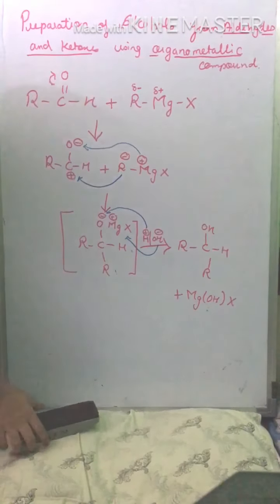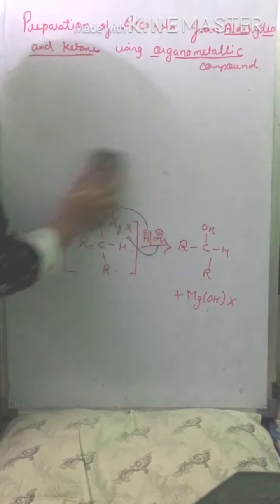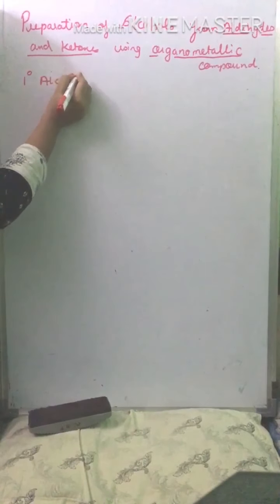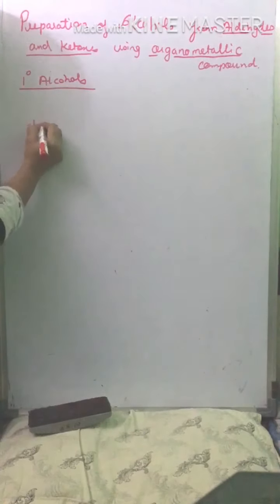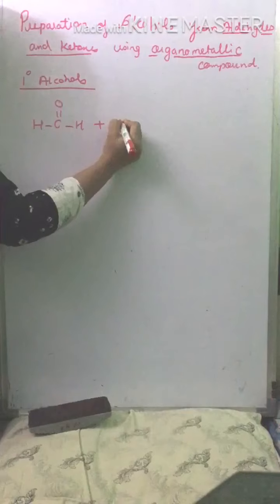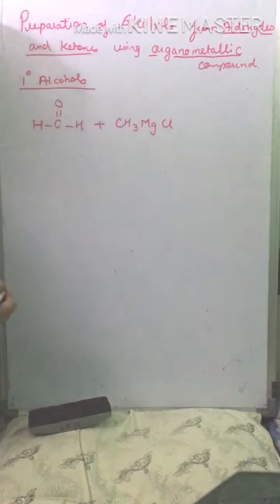Let us start with the preparation of alcohols. First thing, we'll be preparing a primary alcohol. So as I've said earlier, for the preparation of primary alcohols, we always use formaldehyde. We have prepared one Grignard reagent, so we are using that Grignard reagent.